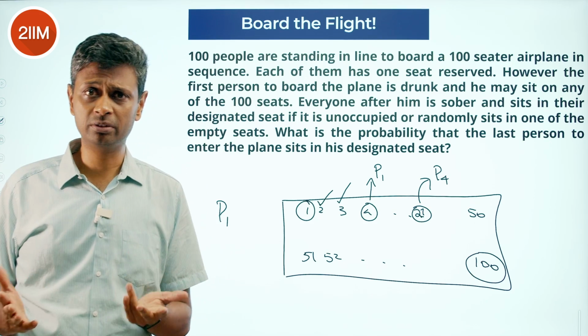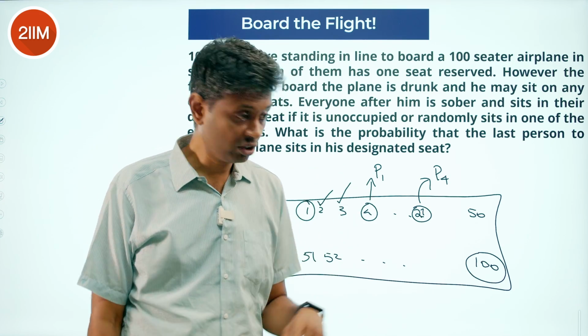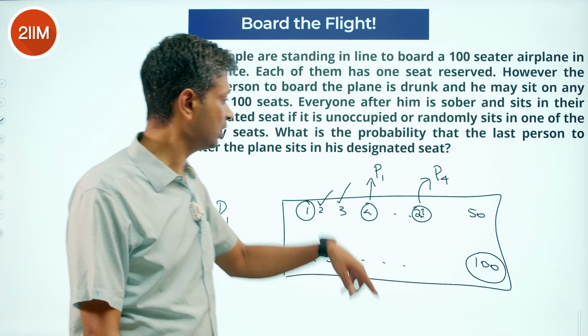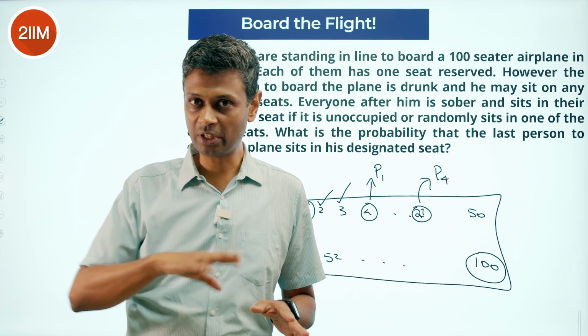And his seat is empty, his seat is taken. He will sit in any one of these 99 seats. If he sits in the last one, end of story, game over. But if he sits in anything else, then we'll live to fight another day. That's where we are headed.